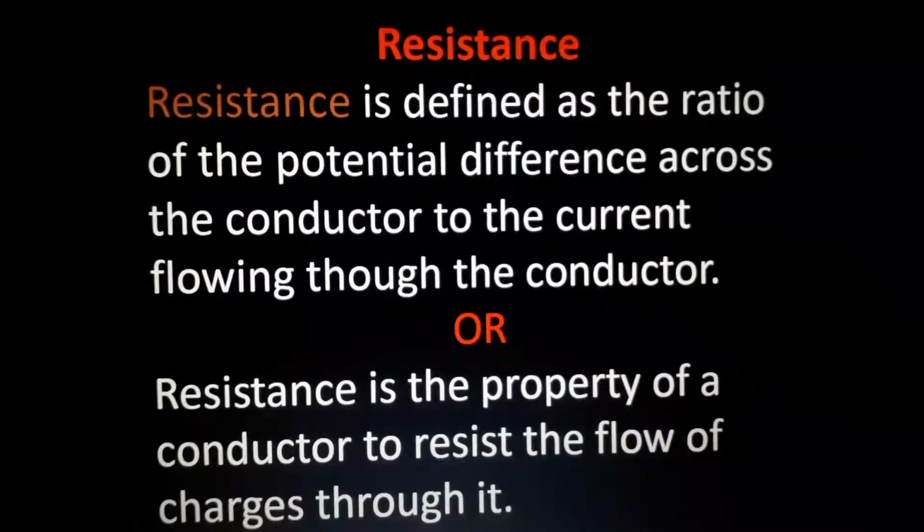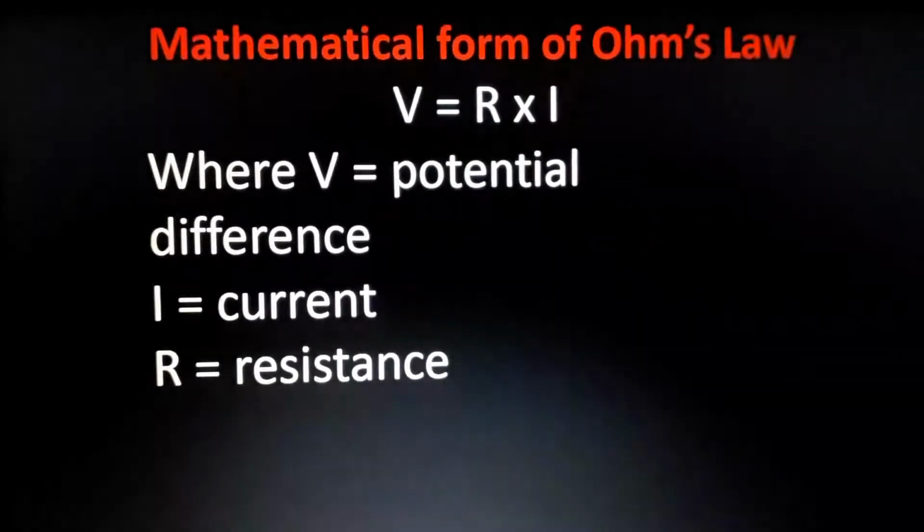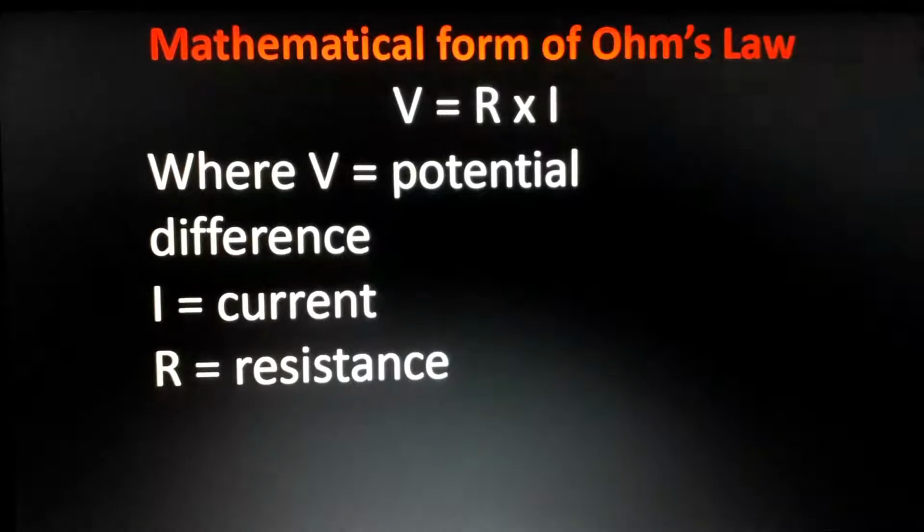This is the definition. Okay, both are correct. This is the theoretical definition of resistance, and this is the common definition. Resistance is defined as the ratio of the potential difference across the conductor to the current flowing through the conductor. So the ratio of the potential difference and current.